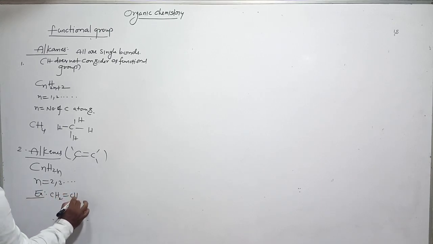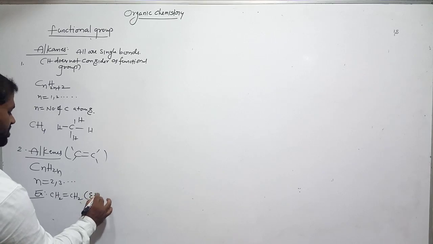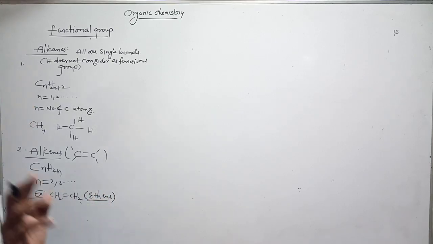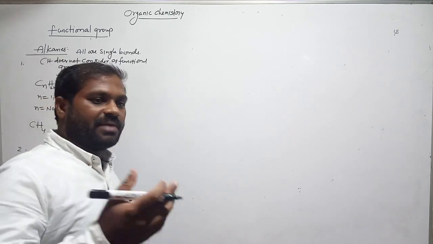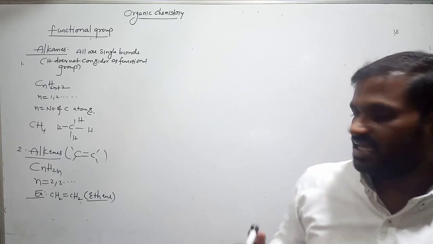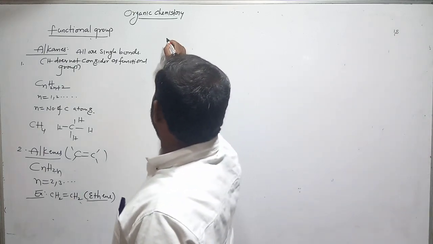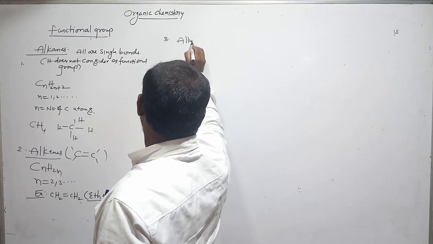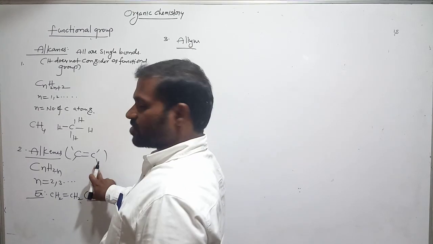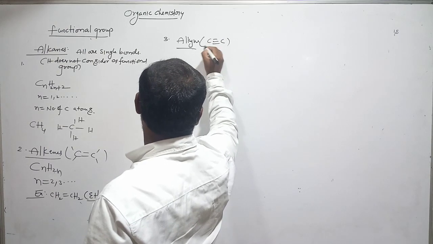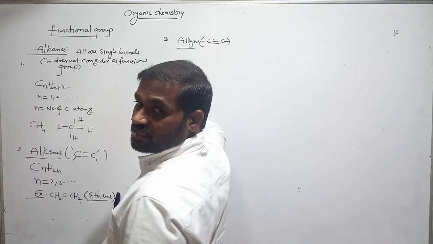Example: CH2 double bond CH2. What is the name of this compound? Two carbons are there, so we call it eth. For alkenes, the suffix at the end of the name is ene. Eth plus ene, ethene. Clear? Now the triple bond, that is alkynes. The alkyne is also a functional group, with at least one triple bond between two carbon atoms.